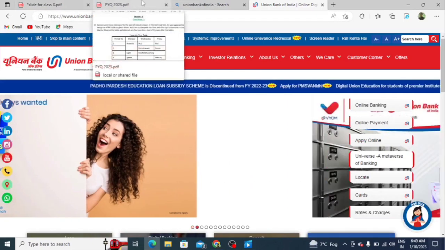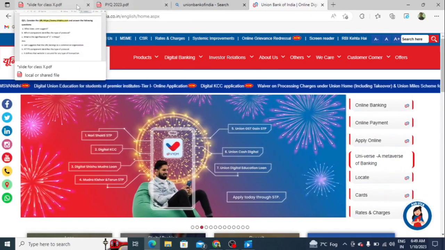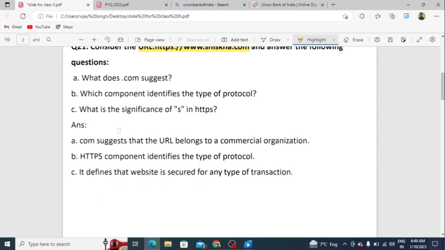And in the other case, you can also see green colors, so that is also secure. Students, this is question number 21, and this question also carries 3 marks. A, B, and C, every section carries 1 mark.